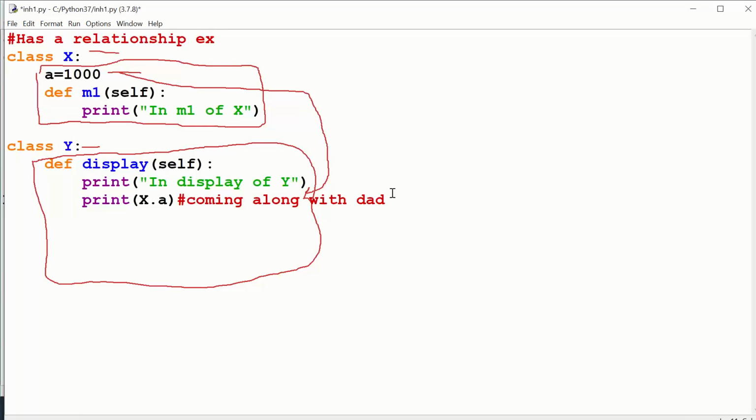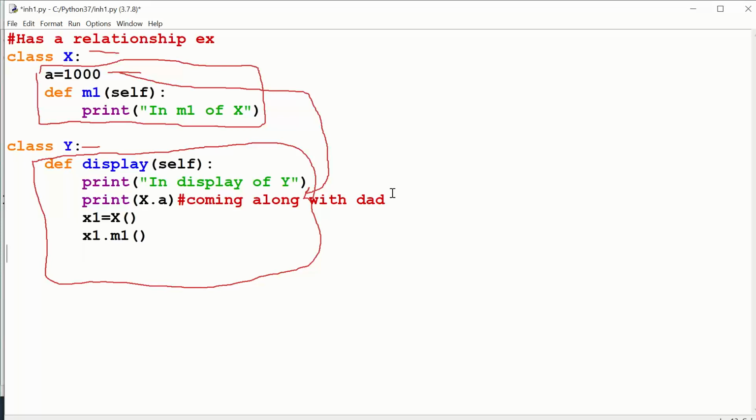If you would like to execute M1, M1 is also a property of class X. If you would like to execute M1 in class Y, obviously you have to create an object of class X, and with the object of class X only you can call M1.